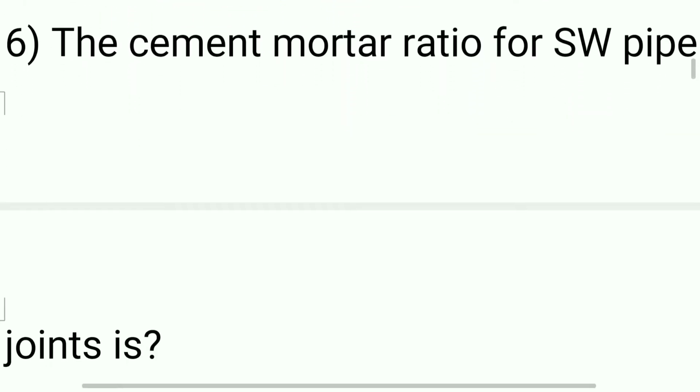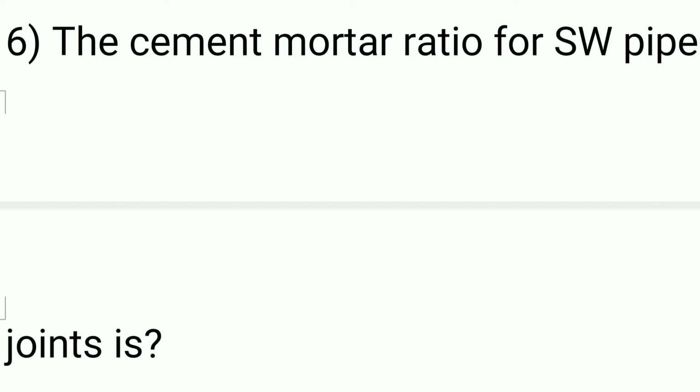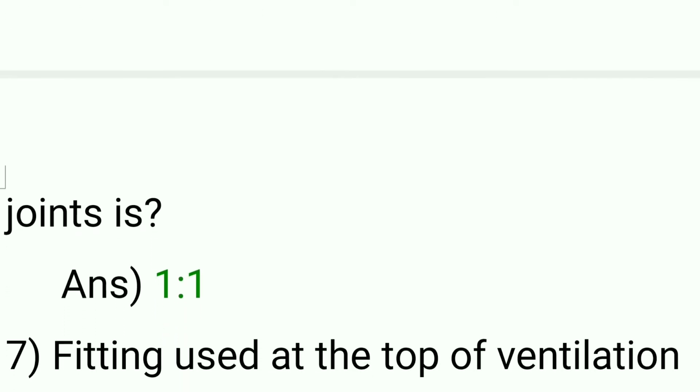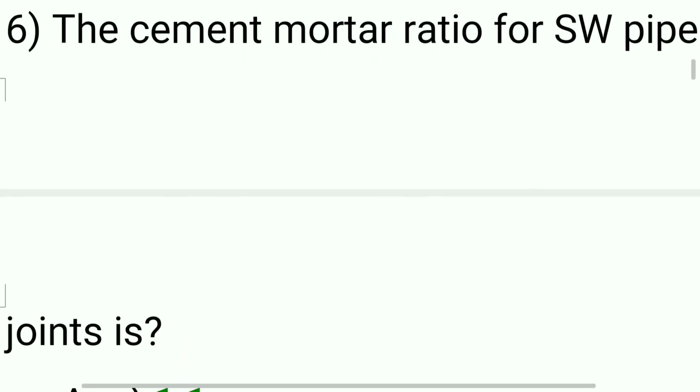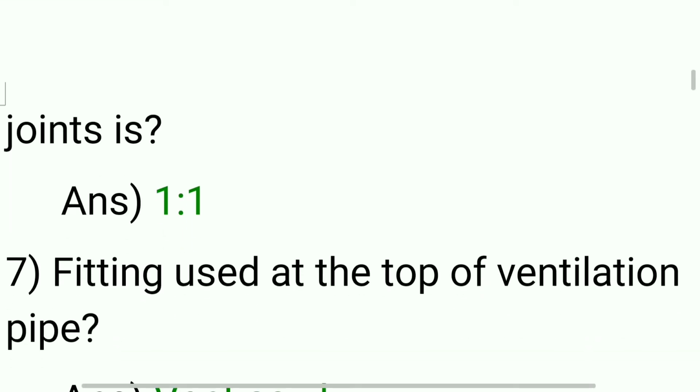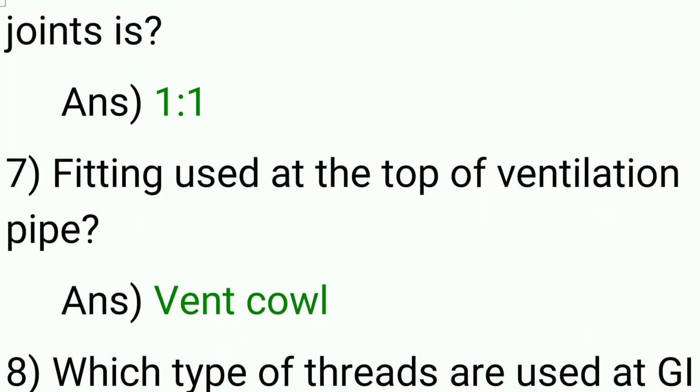Sixth question, the cement mortar ratio for stoneware pipe joints. Cement mortar ratio for stoneware pipe joint is answer 1:1. The seventh question, fittings used at the top of ventilation pipe. Answer is vent cowl.